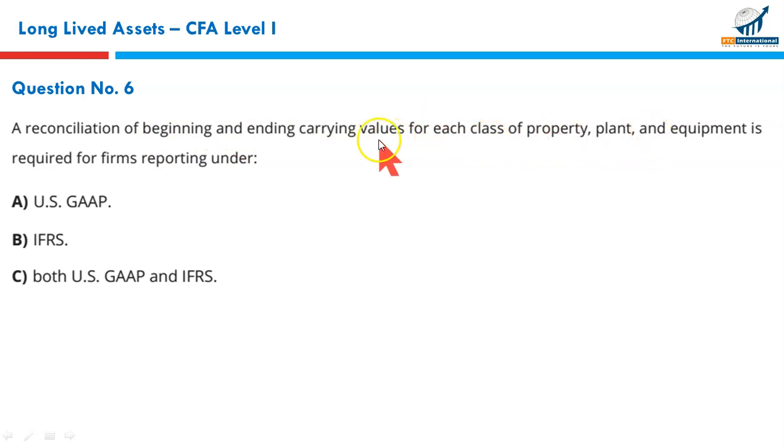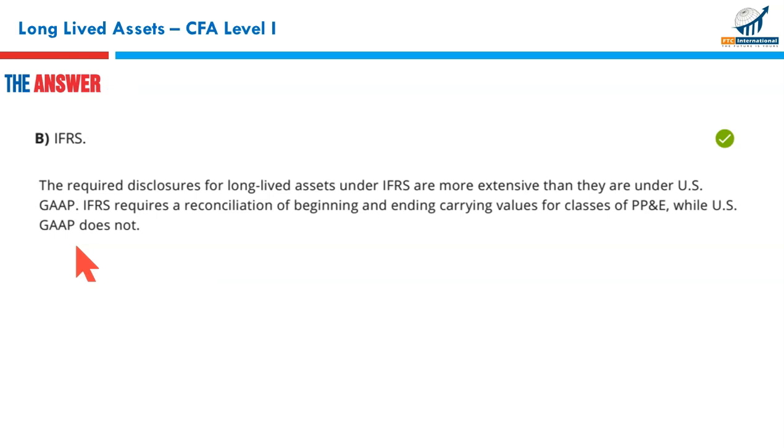This requirement is specifically under IFRS, because disclosure requirements under IFRS are more extensive, more detailed. That's something you need to know. There is no science in it. This is a requirement, so we need to know it as a fact, right? So that makes B the correct option.